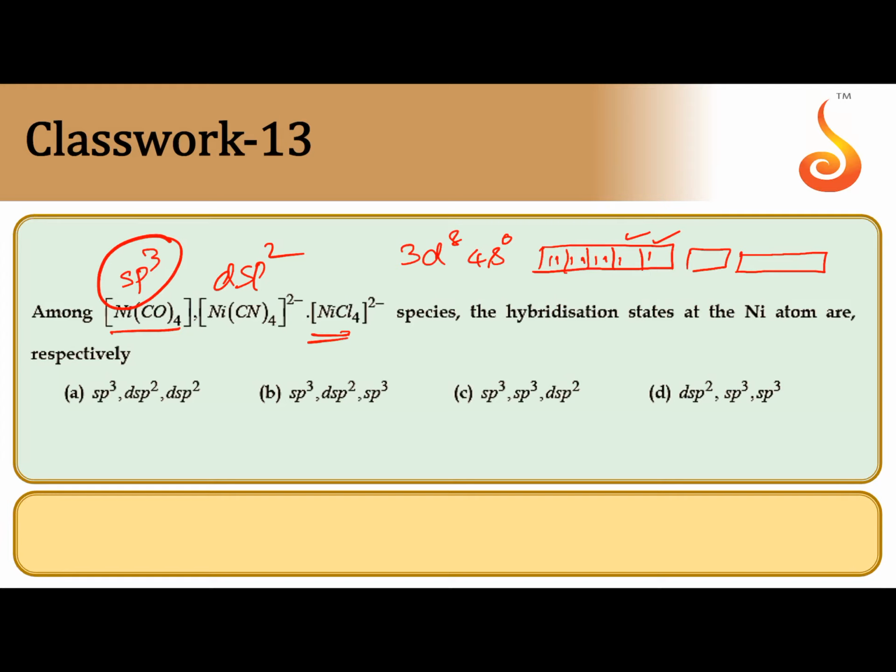But since the coordination number is 4, the s orbital and 3 p orbitals participate in the hybridization. That's why here sp3 hybridization. So in sequence we have sp3, dsp2, sp3. Yes, B is the correct option.